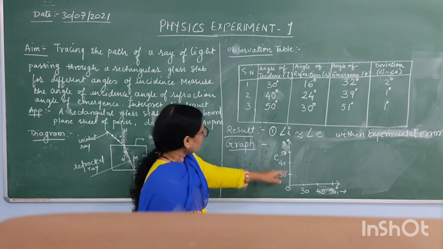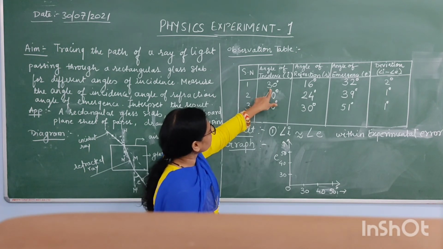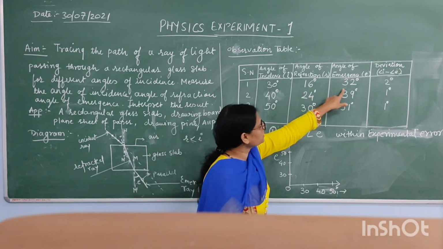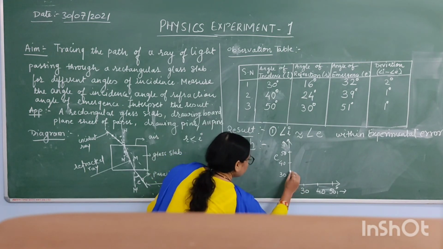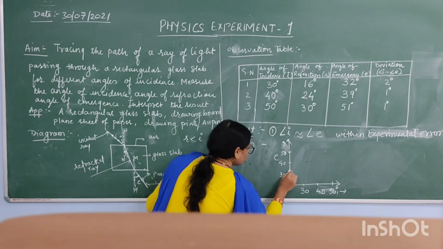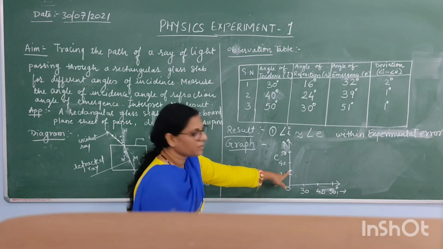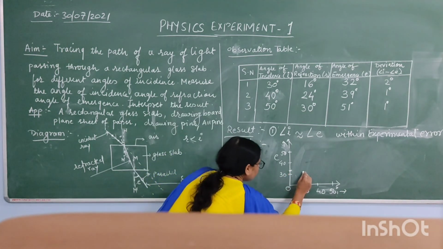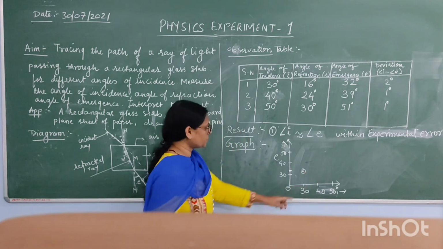Now see, when you keep the angle of incidence at 30 degrees, you are getting an emergence of 32 degrees. So 32 I will mark here on the y-axis, and here you will get the first point.